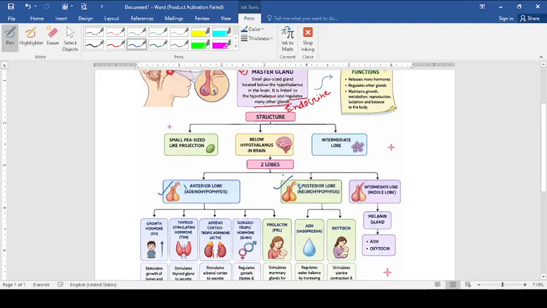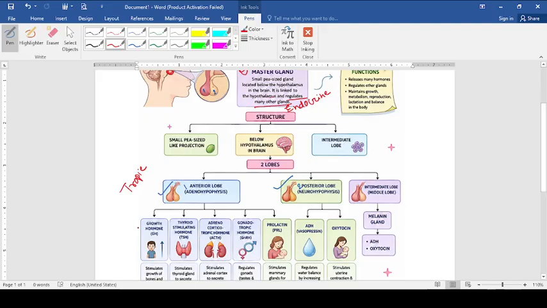Now from the anterior lobe it is releasing near about 5 to 6 hormones, and from the posterior lobe two specific hormones are secreted. The anterior lobe releases one of its own hormones and the rest are regulatory hormones. That's why they are also called tropic hormones. There is a question in the board examination: why are the hormones secreted by the pituitary gland called tropic hormones? What are tropic hormones? Tropic hormones are hormones which regulate other endocrine glands. That will be clear to you soon after the discussion.